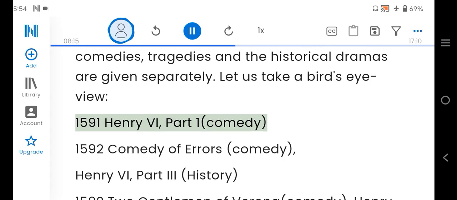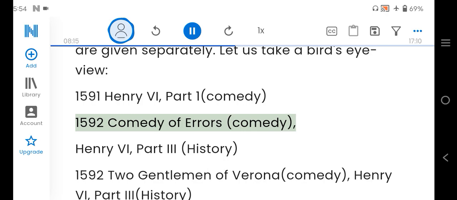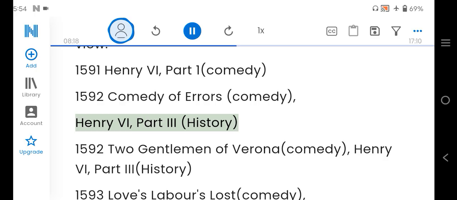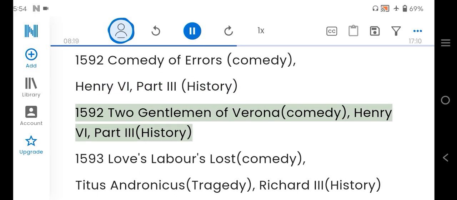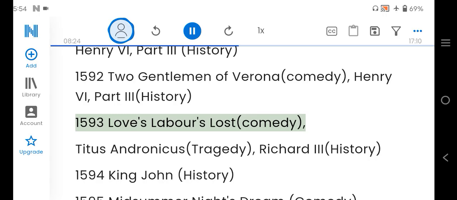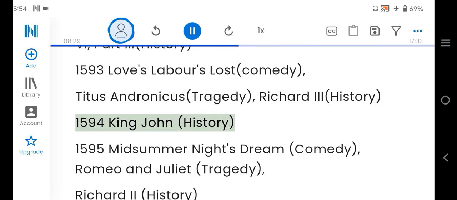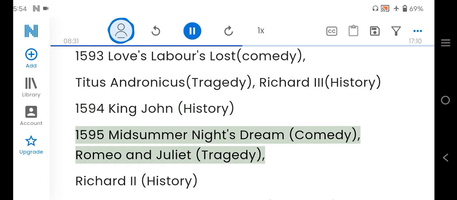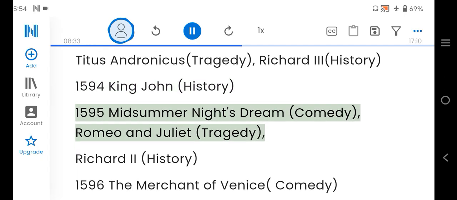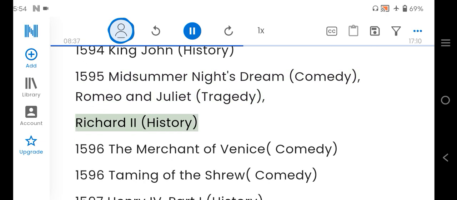1591 Henry VI, Part 1, Comedy. 1592 Comedy of Errors, Comedy. Henry VI, Part 3, History. 1592 Two Gentlemen of Verona, Comedy, Henry VI, Part 3, History. 1593 Love's Labour's Lost, Comedy. Titus Andronicus, Tragedy, Richard III, History. 1594 King John, History. 1595 Midsummer Night's Dream, Comedy, Romeo and Juliet, Tragedy. Richard II, History.